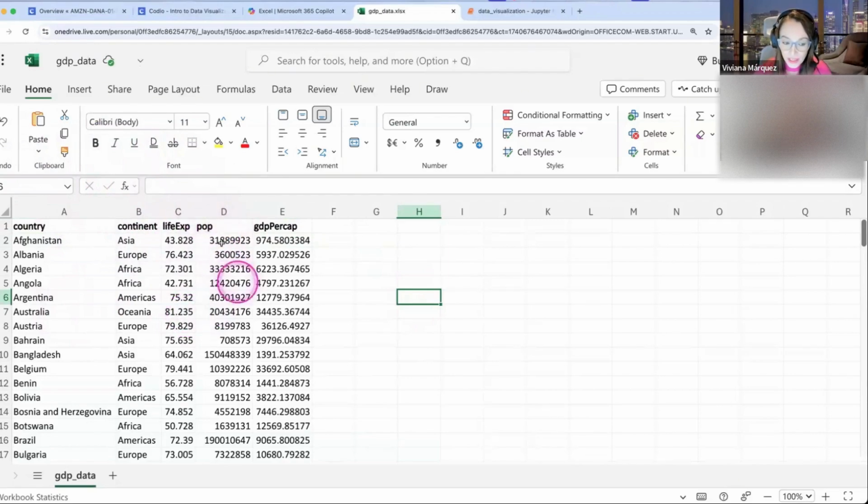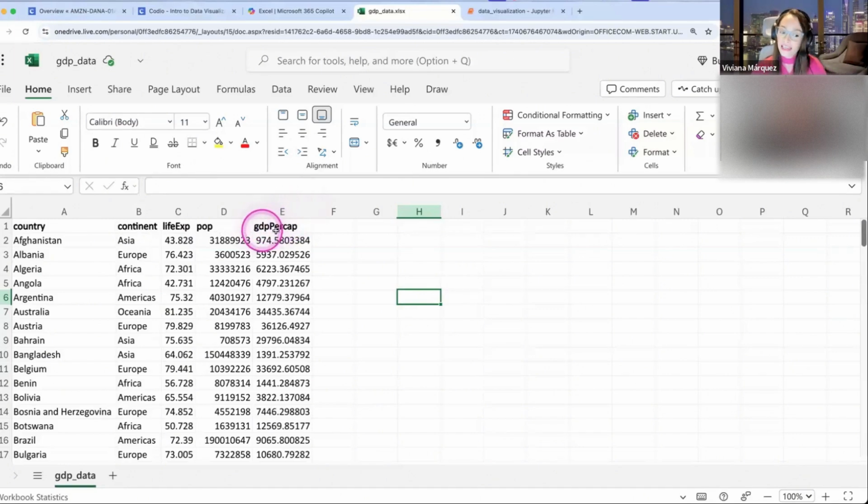Then you have the population. I don't know from what year this data set is. That's a good question you could ask yourself as a data analyst or data scientist: is this data set recent? Should I be working with this data set? But in this case, let's assume this is what we actually need to work with, so we don't have to worry about it.